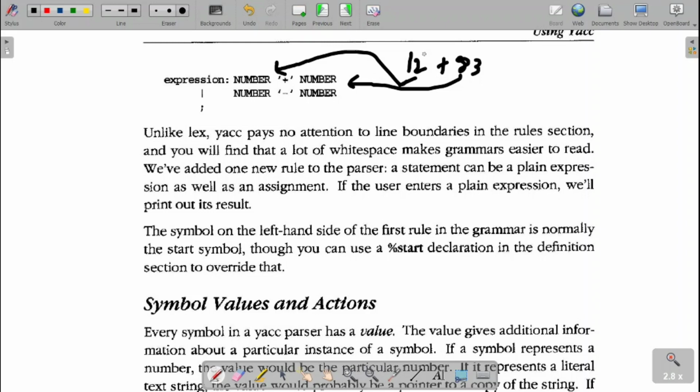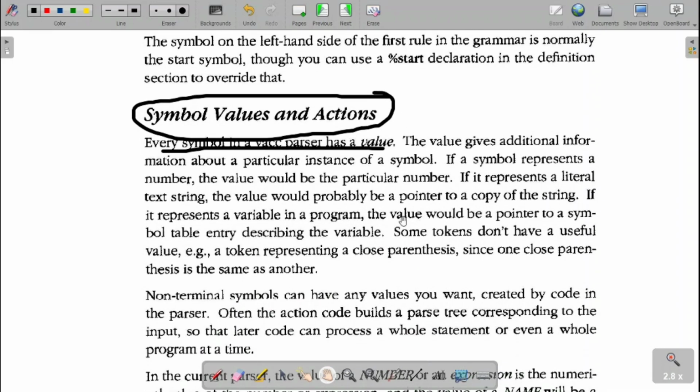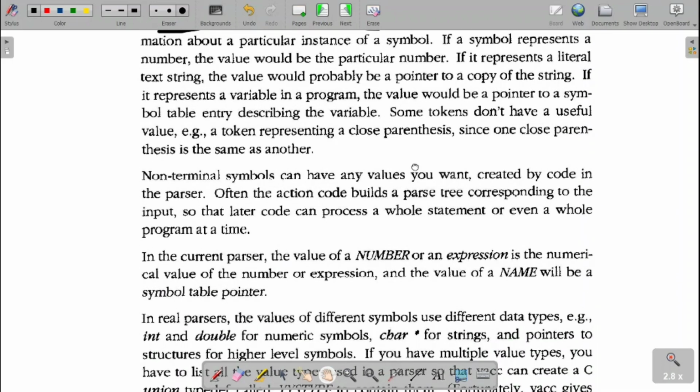I need the value of it. To handle those values, the concept of the symbol value comes in. That is, each symbol in a YACC parser might have a value.